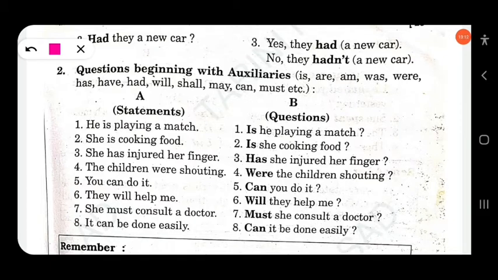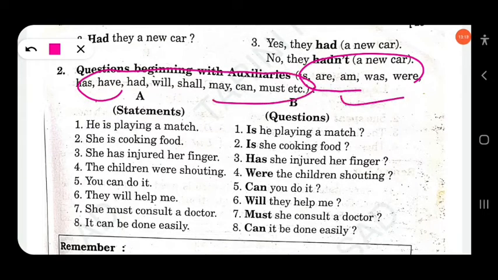So the auxiliary verbs are am, are, was, were, has, have, had, will, shall, may, can, could, might. These are the auxiliary verbs: primary auxiliaries and modal auxiliaries. Look at these examples. He is playing a match. Here the auxiliary verb is "is", so it will come at the beginning of the sentence. Is he playing a match? Similarly, she is cooking food. Is she cooking food?